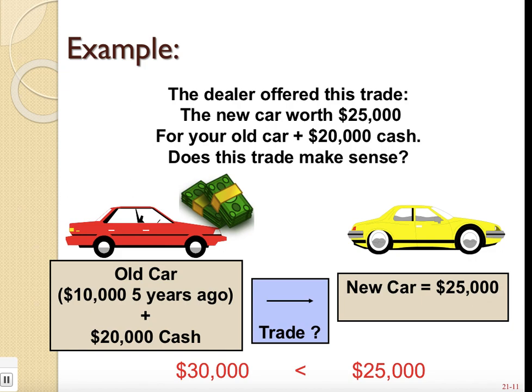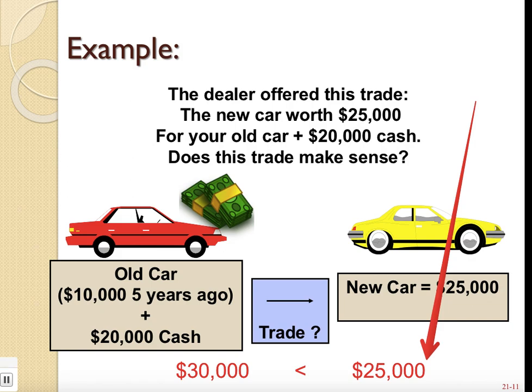If you were doing the math, putting dollars together, because that's what we do in accounting, we gather the financial information. Did you think, oh, the $10,000 of the old car plus the $20,000 cash is $30,000? So I'm going to be giving up $30,000 for a new car of $25,000? Oh my gosh, this trade is not appropriate. Why would I give up $30,000 between my cash and my car to get a new car that's only worth $25,000? Does that make sense?